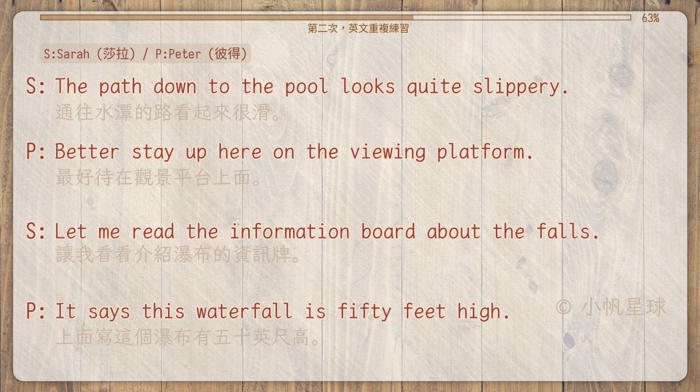The path down to the pool looks quite slippery. Better stay up here on the viewing platform. Let me read the information board about the falls. It says this waterfall is 50 feet high.